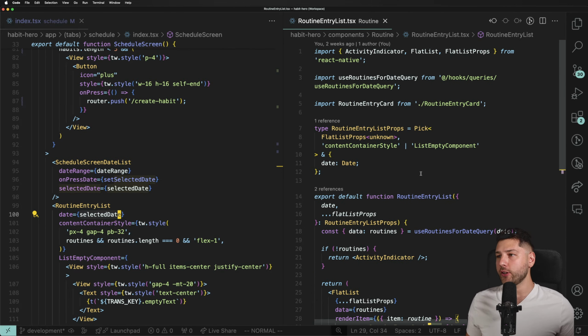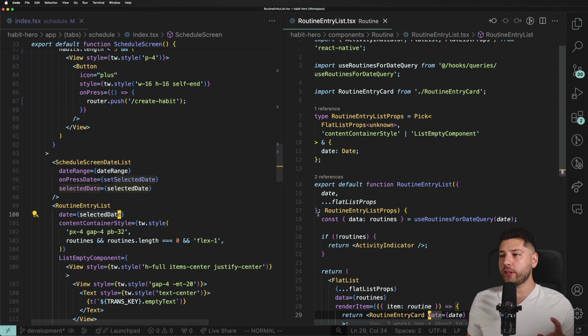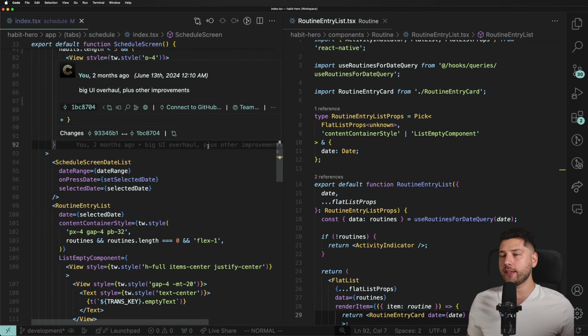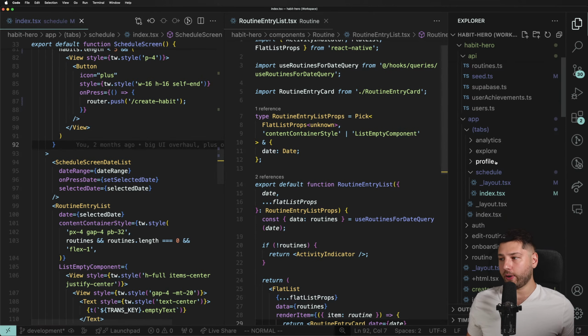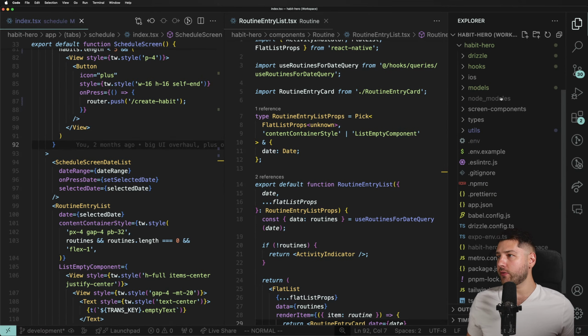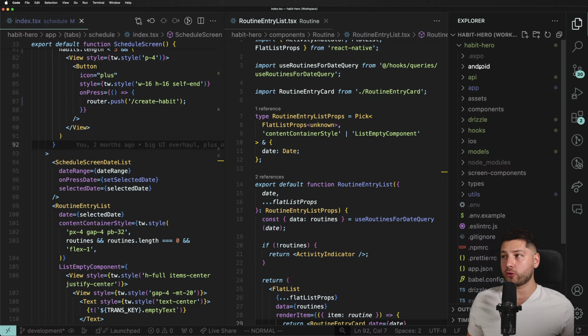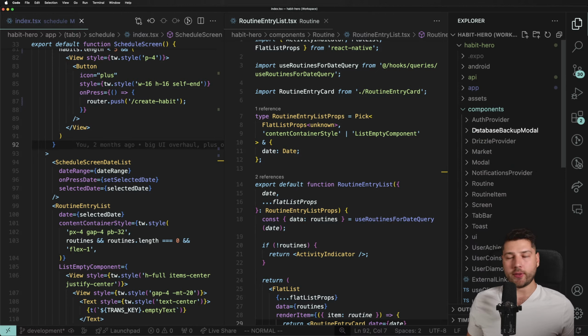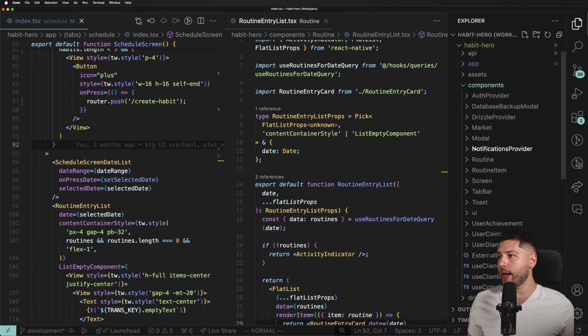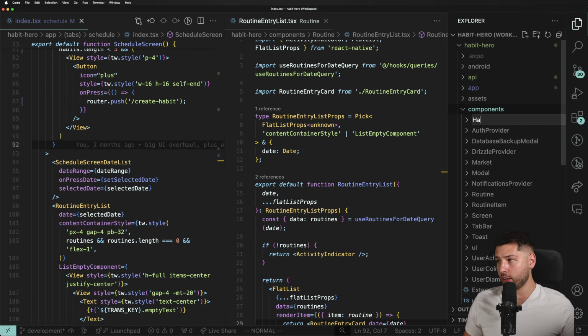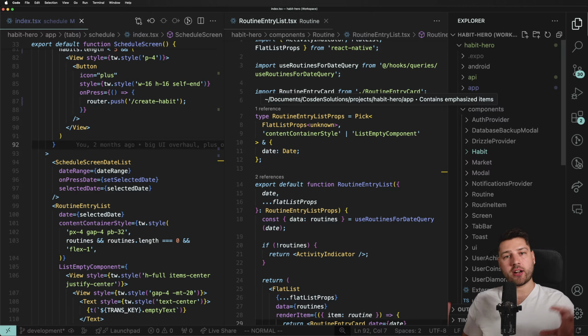Great. So I'm going to do this from scratch just to kind of explain a bit what I'm doing. I think it makes sense. So let's come here to our sidebar. Let's first close all of these. We're going to come here to components, and then we're going to make a new folder. We're going to put here new folder, habit. And this is going to contain all of our components that are related to habits.